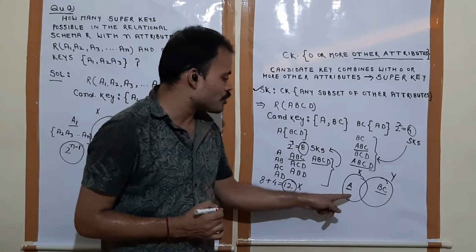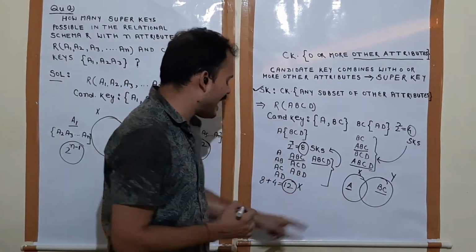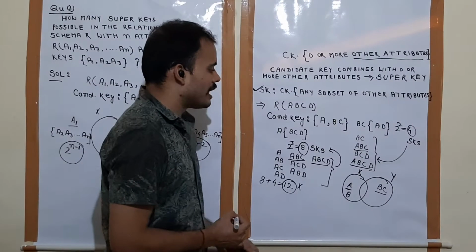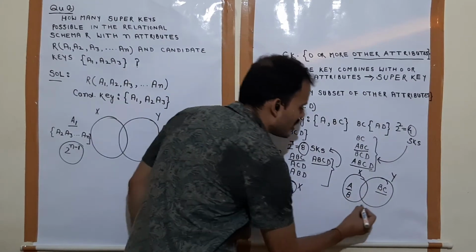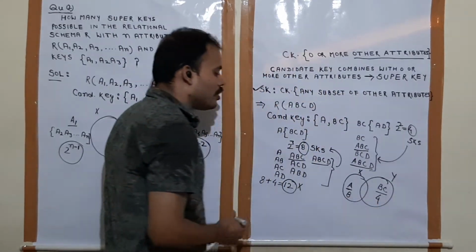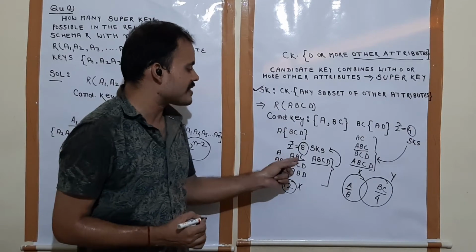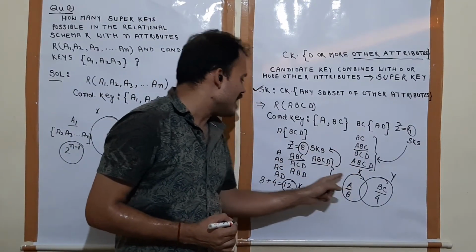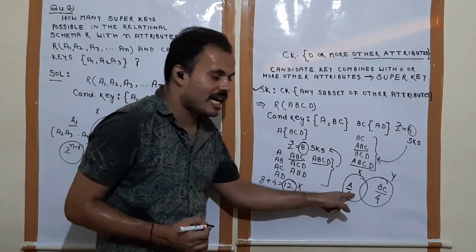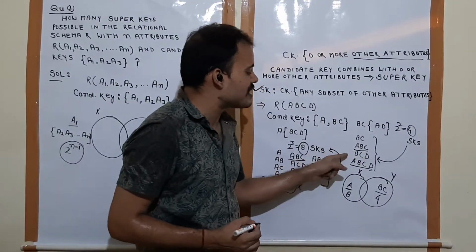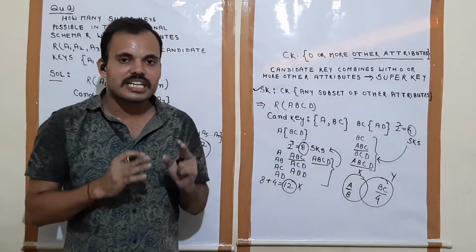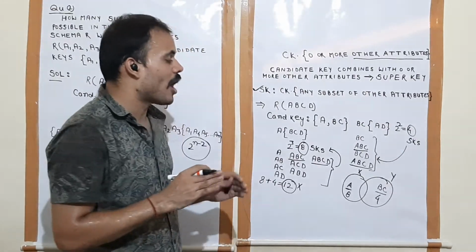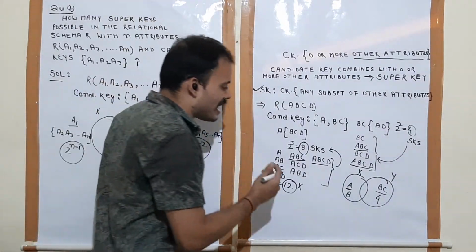Now the number of super keys possible over candidate key A is 8, and over candidate key BC is 4. Now two super keys ABC and ABCD are in both sets. In X set ABC and ABCD are there, in Y set also ABC and ABCD are there. Means these two super keys are counted twice. Understood? From where these super keys are coming? See here.